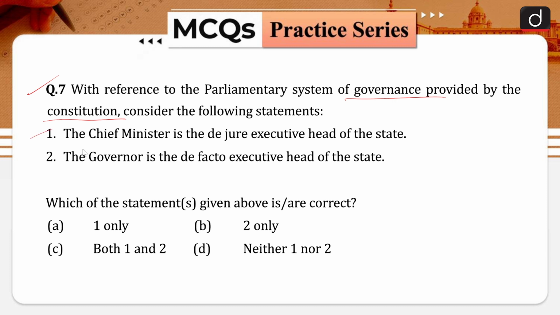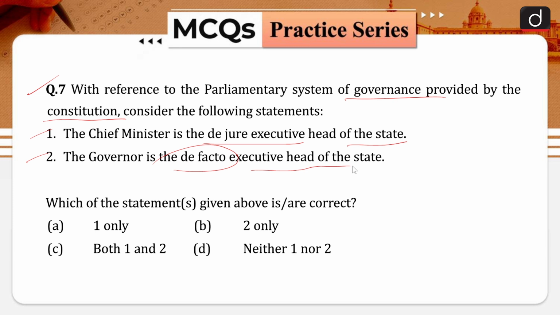Your statement number 1 is, the Chief Minister is the de jure executive head of the state. And your statement number 2 is, the governor is the de facto executive head of the state. Which of these statements given above are correct?